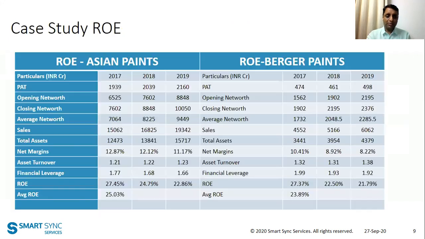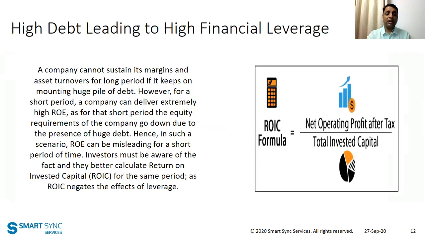So now coming back to the point where high debt leading to high financial leverage can be advantageous when interest rates are low, where your unlevered ROE, or ROE when you were not having debt on books, was higher than the rate of interest which you are paying for debt.